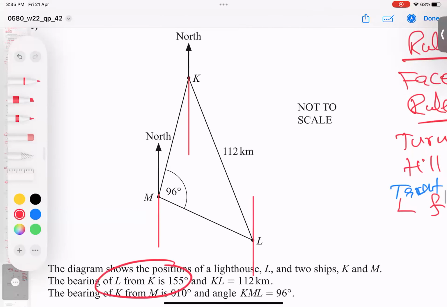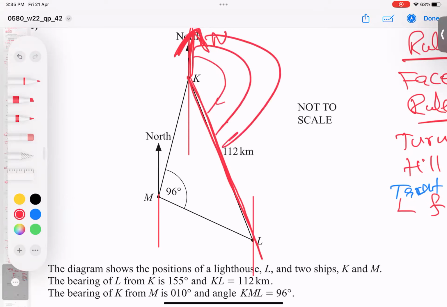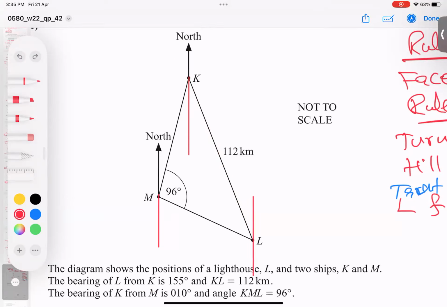L from K means apply rules at K. Face towards north. See, this is your face towards north. I make an arrow and turn clockwise to the target. And the target line is this L. Look, join K with L, and from north turn clockwise till the line. So this angle from here till here is 155.